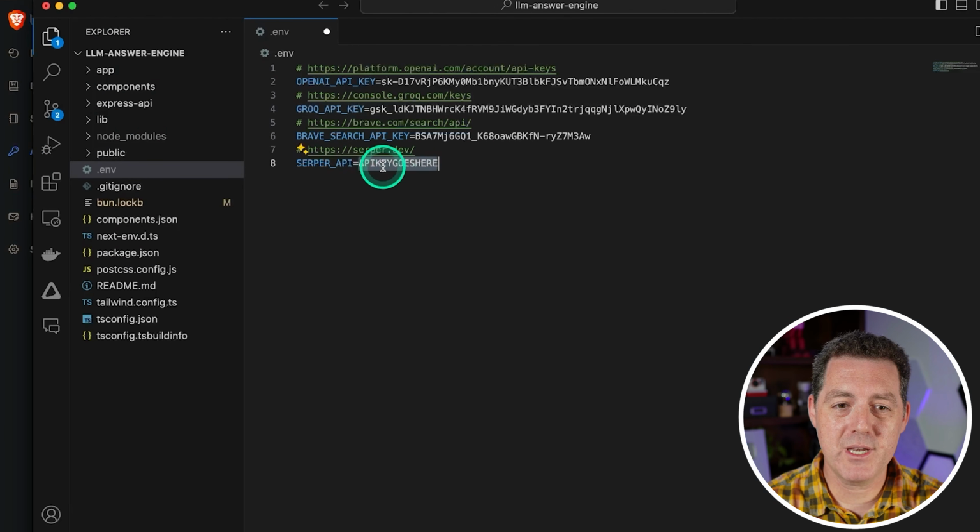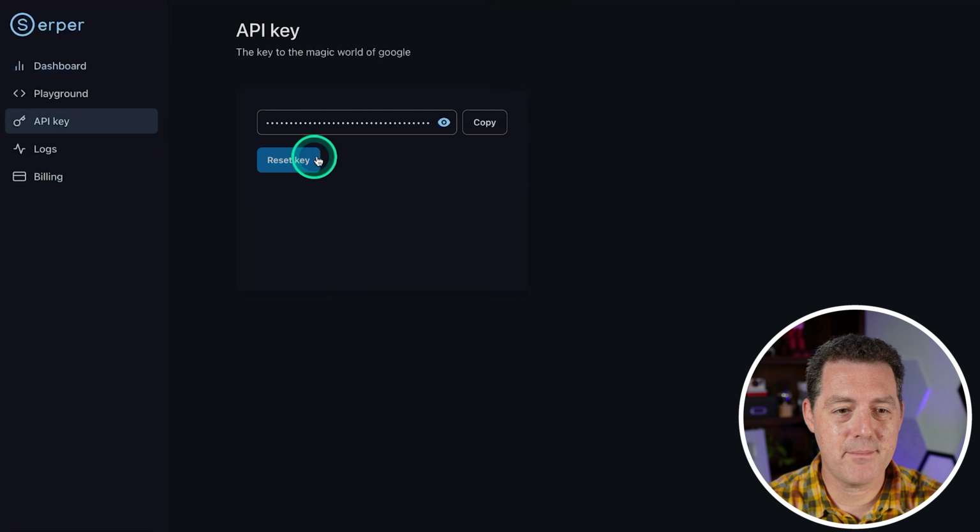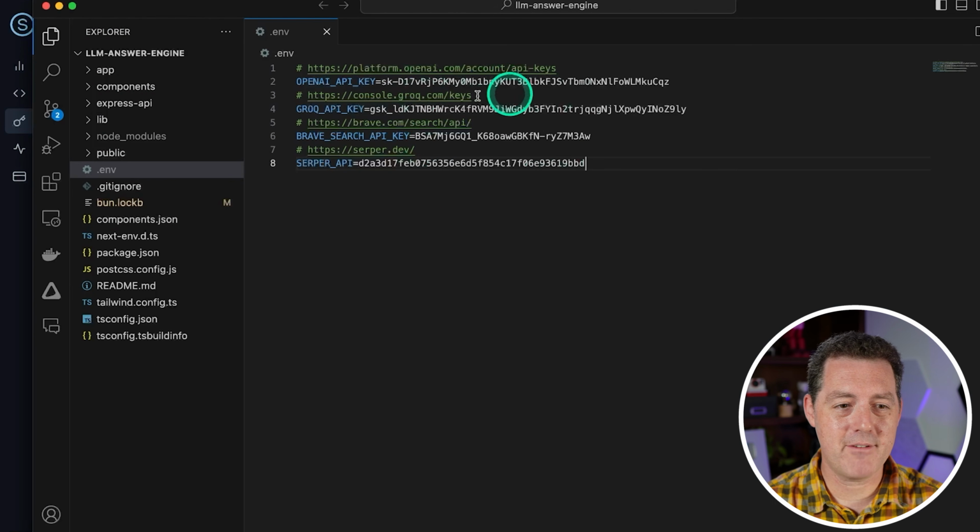And then for Serper, we need that as well. So let's go grab that. So I signed into Serper. Click the API key, and I'm going to copy it right there. Paste it in, hit save. Now we have everything we need.